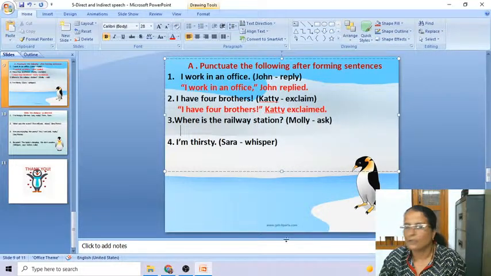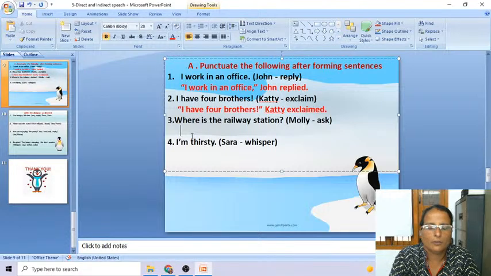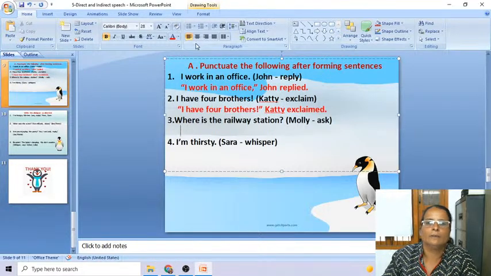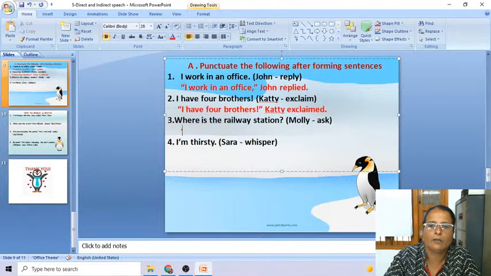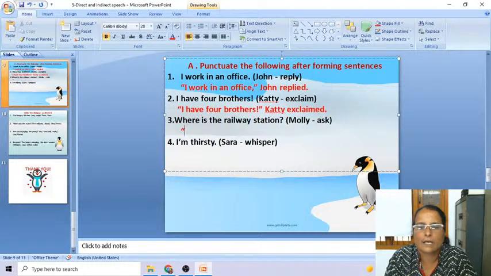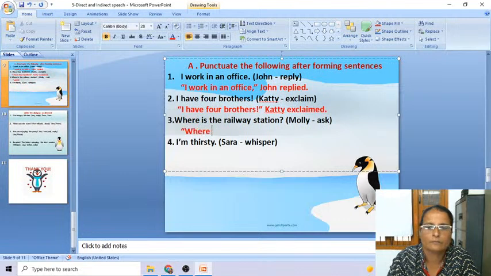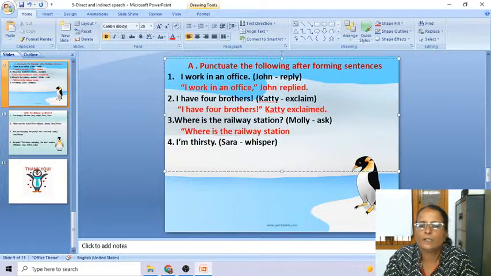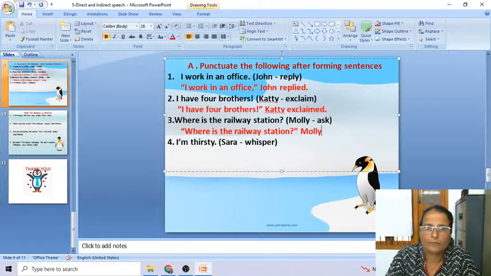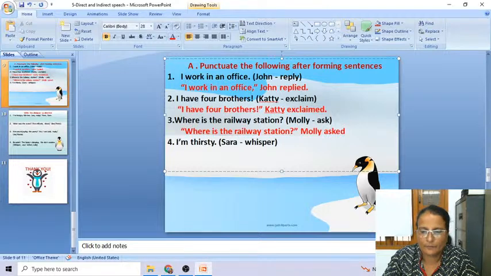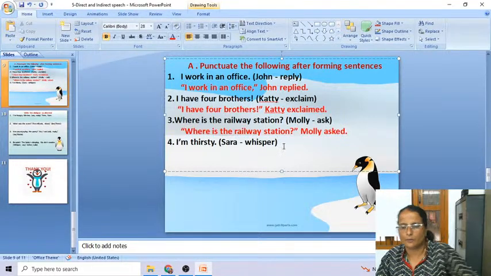Yes, now it's correct. Prakash Mitole, Lavanya Pidurkar, Harshal Gonde. Okay. Now let's solve the fourth one. You can go with the fourth one. I will type the answer for the third. Those who have doubt till even now can refer to the answer. You can solve question number 4. Where is the railway station? Better comma close. Molly asked. Okay. Full stop. After Molly asked, I should put a full stop also.